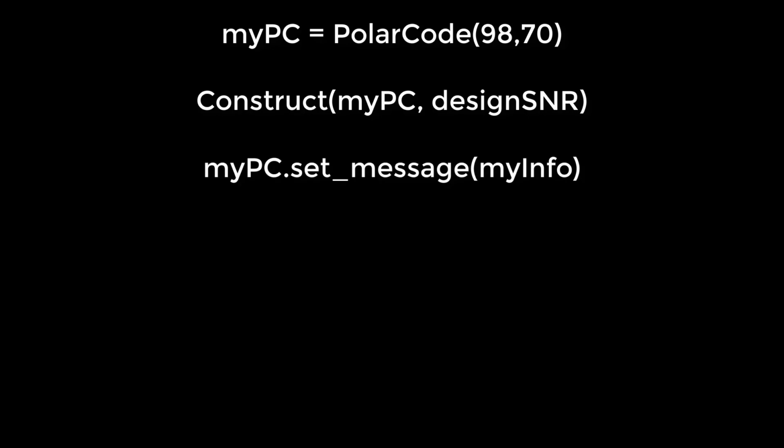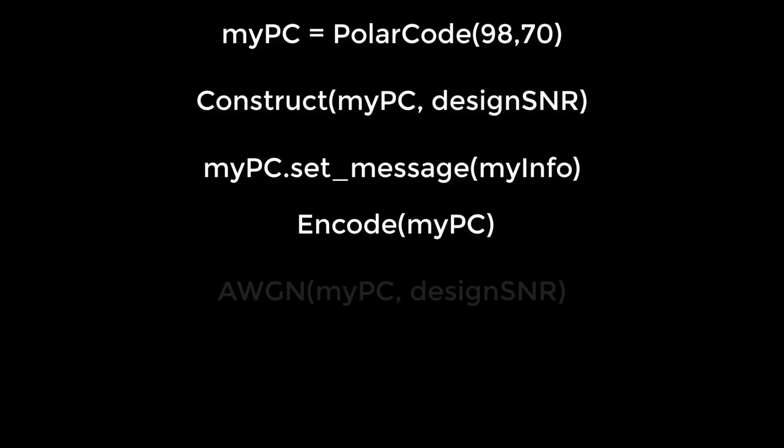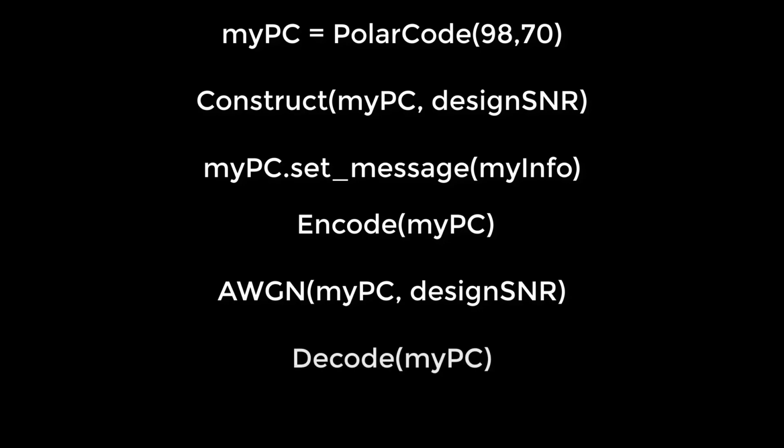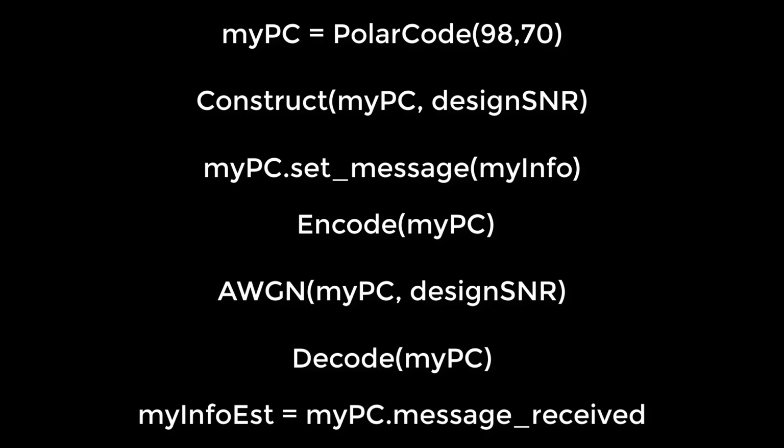Here's how simple it is to encode and decode in this package. First, we must specify the polar code with n and k. Then we construct the polar code object using designer sonar. Then we set the message, myInfo. Then we encode our polar code object. Then we put the object through the channel with the design SNR, and then we decode the polar code. And then we have my info estimate at mypc.message received.